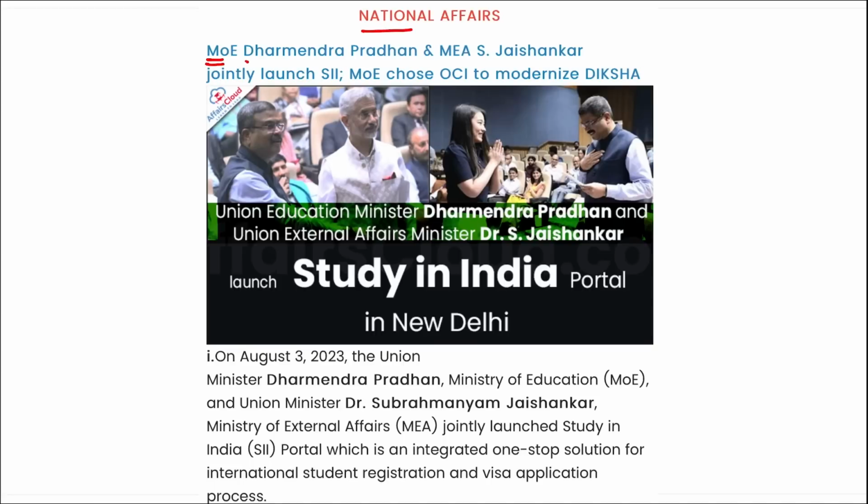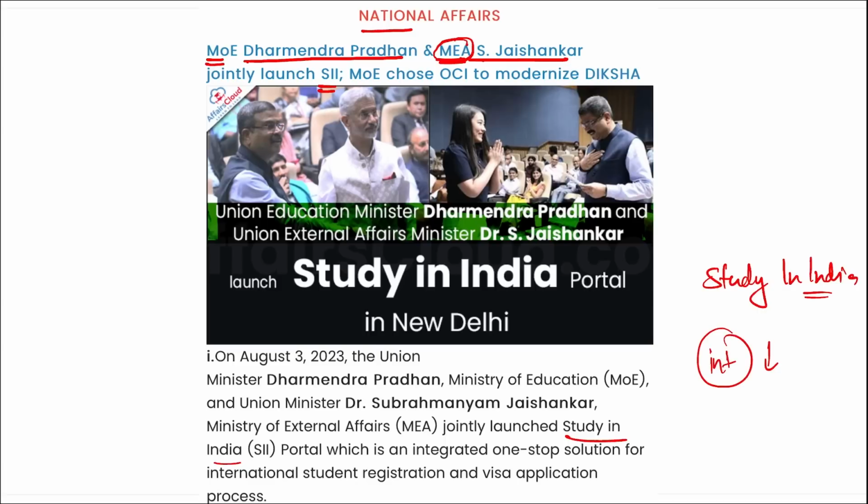Our Minister of Education Dharmendra Pradhan and MEA, that is our Minister of External Affairs Dr. S. Jaishankar, jointly launched SII. What is this SII? It is Study in India. I repeat, Study in India. Correct? So this was recently launched in India, and this is basically where international students can also come to India and study here. Correct? This will promote tourism also. This will promote international students, those who go to various other countries, be it your USA, your Canada or Australia, they will prefer India also now to come and study here.